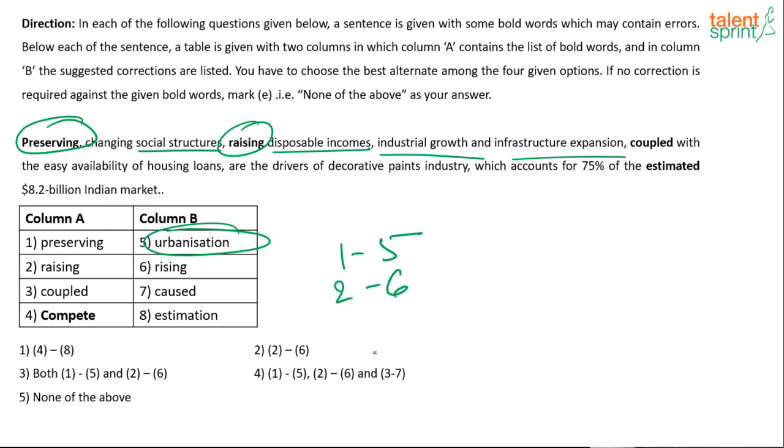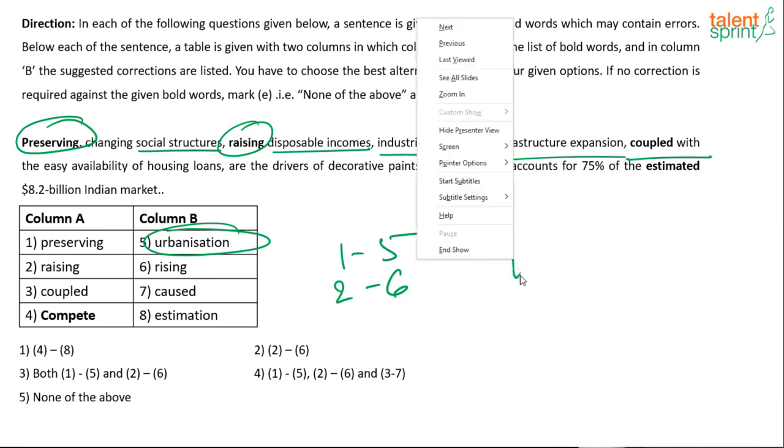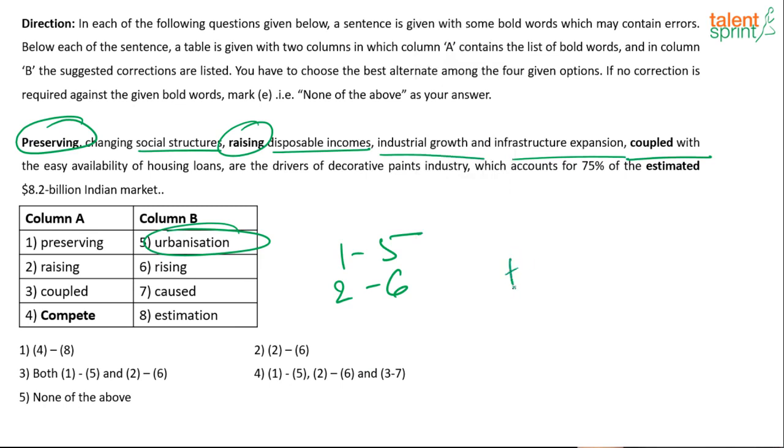Infrastructure growth and industrial growth and infrastructure expansion coupled with, of course it should be coupled with. So what does it mean? The keyword coupled with means together with. Okay, so that is fine. Coupled is fine. This is definitely an error.